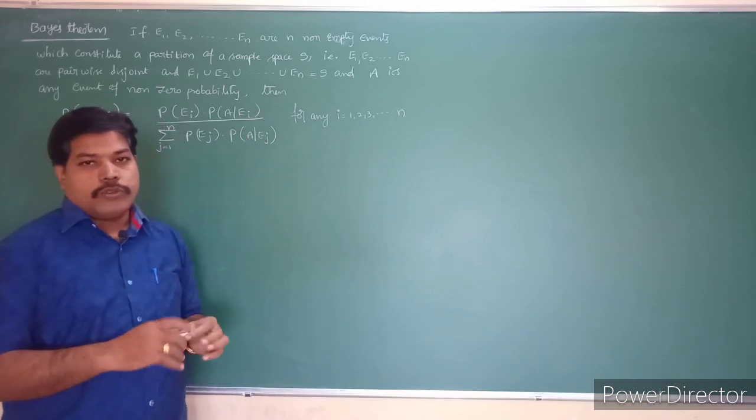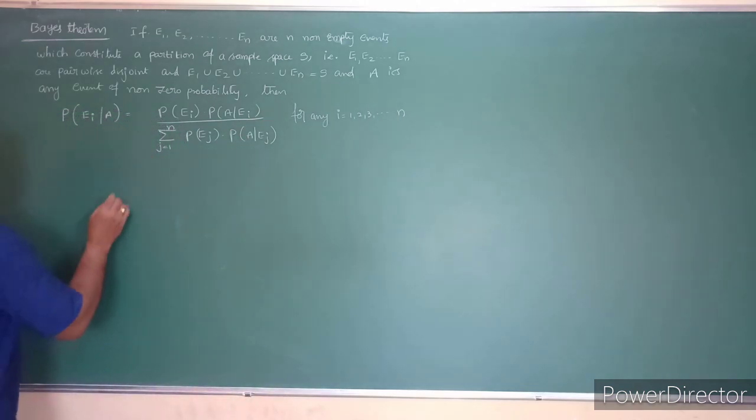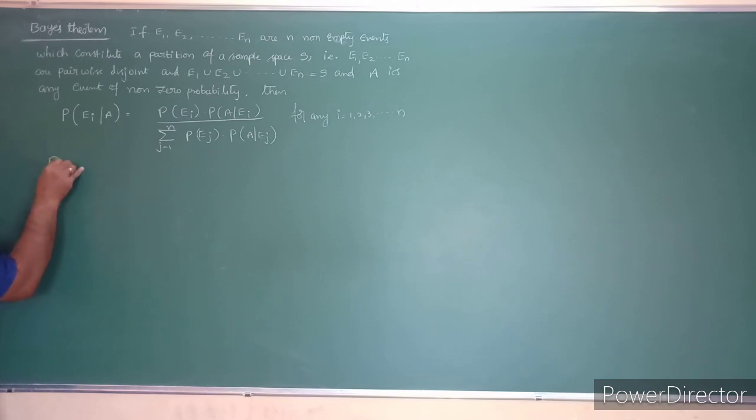So here we have to prove this. First see the proof here, students. It is a very easy proof if you know the previous one.